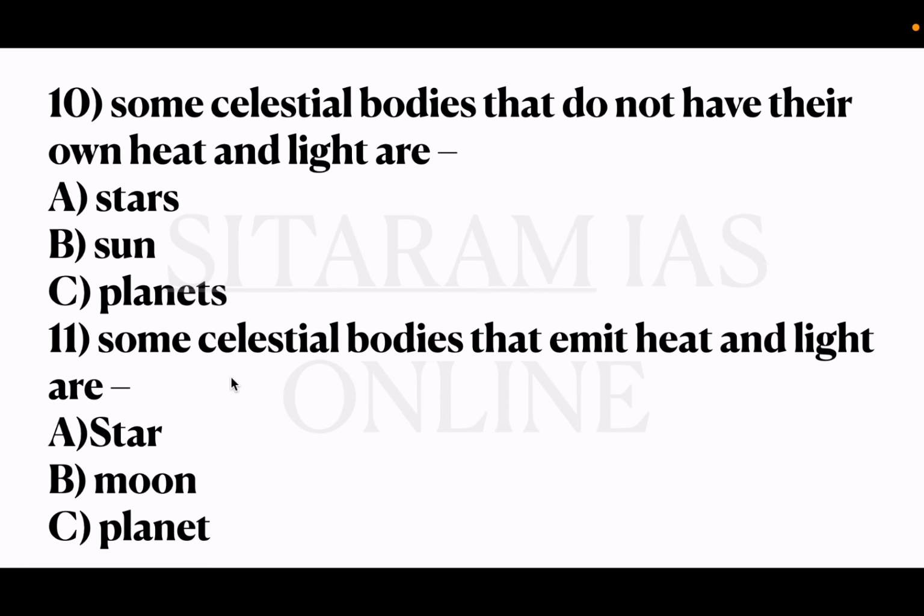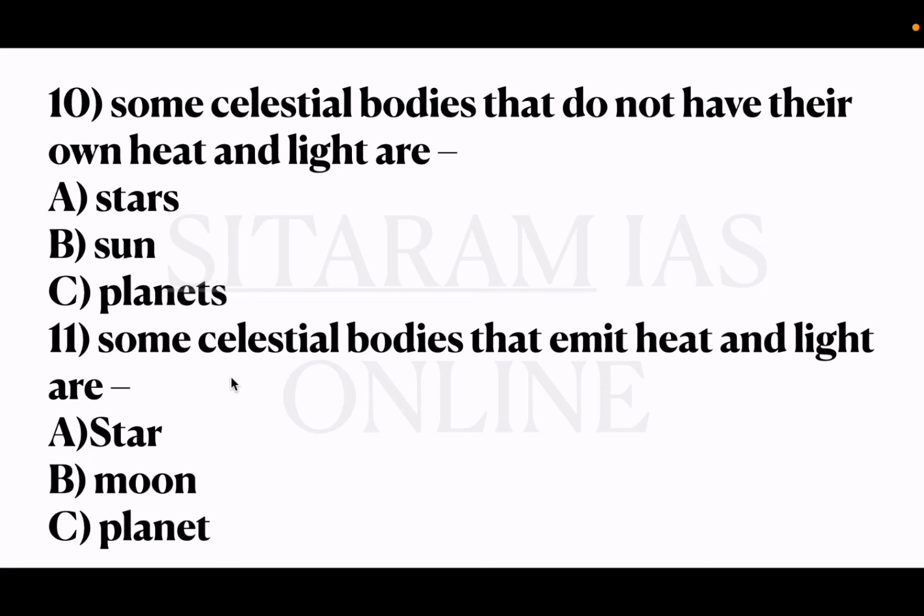Because it shines in the sky. Venus and Jupiter also, we can see from the Earth. So planets are celestial bodies because they shine in the sky. So option C is the correct answer. Planets don't produce heat and light on their own, but they reflect it. Okay, option C is the correct answer.